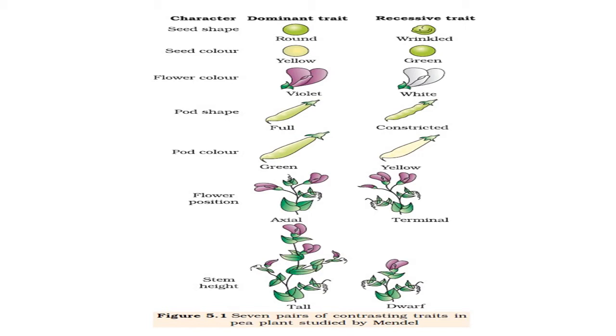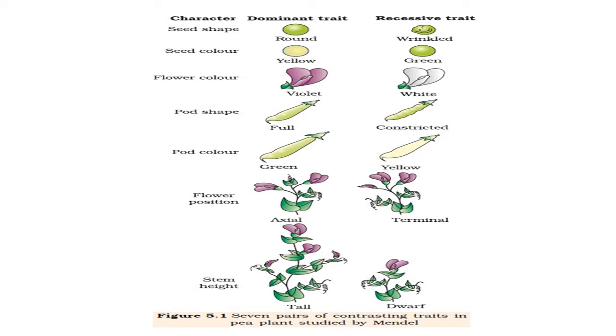Seventh is stem height, which may be tall or dwarf. Tall is dominant and dwarf is recessive. In the presence of tall alleles, dwarf cannot express itself, that's why tall is the dominant trait.